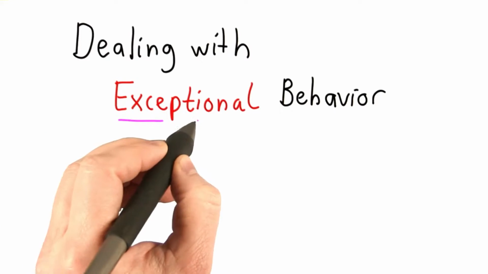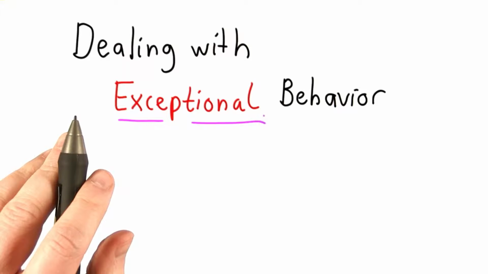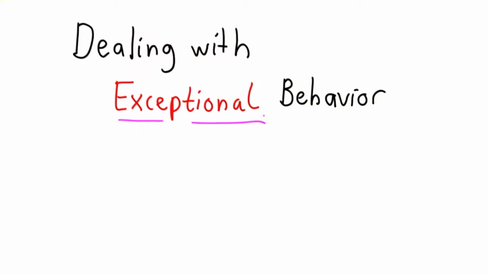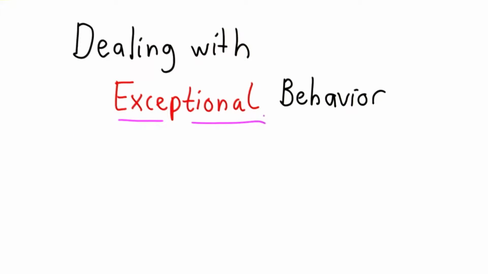In the real world, bad things do happen, like files not being writable or disks being full. And we don't want our programs just to crash when that happens. We want to deal with it. Many programming languages, including Python, provide a way of doing this, and it's called an exception.